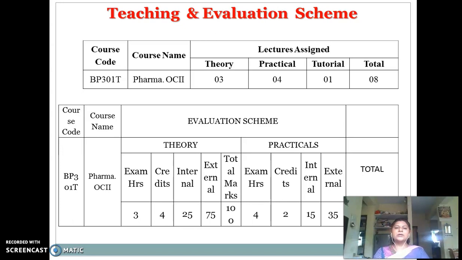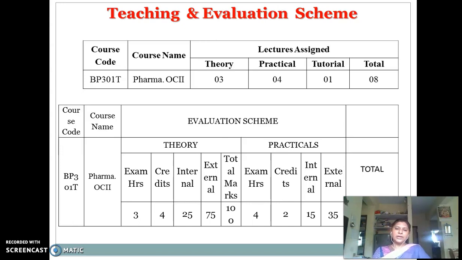For this subject the university allotted 3 theory lectures and 1 tutorial per week, and for the practical, one batch needs 4 hours to complete the practicals.